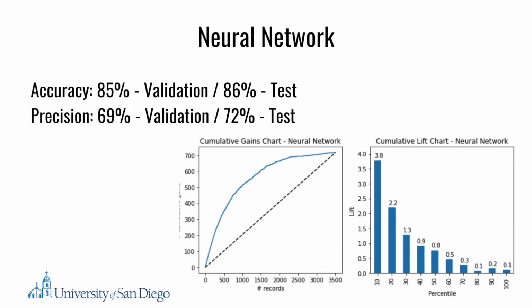The third model is the neural network model, which gives 85% accuracy scores with the validation set and 86% with the test set. The precision of this model is 69% with the validation set and 72% with the test set. To optimize the predictability of this model, the variables are normalized into a scale of 0 to 1. The cumulative gains chart shows that the model also outperforms a random model, and the cumulative lift chart shows that if the top 20% of samples are chosen, the model would gain 2.2 times higher than choosing the top 20% of samples at random.